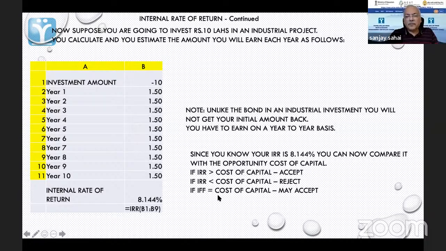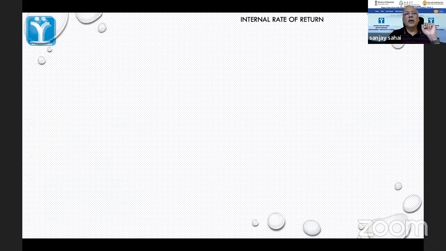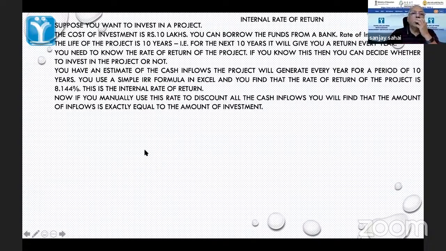Similarly, if it is the same, let's say my opportunity cost is also 8.144 and the IRR is also 8.144, that means I can think of accepting it, because the other alternative is also not giving more. Both are equal, so let's go ahead with this. Now we can look at this through another example also, which is slightly repetitive, but it helps.